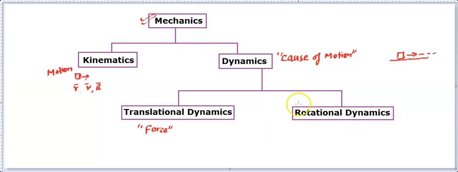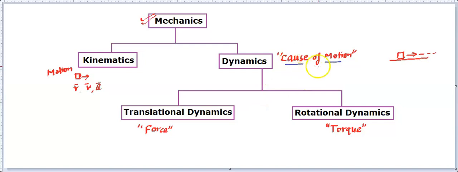Another branch of this dynamics is rotation. If you consider the example of the fan, then you'll find this fan starts rotating, and in order to rotate it, there is a cause, and that cause is called torque. So torque is the cause for rotation, force is the cause for translation, and together they make dynamics. So now we are moving towards dynamics, that means the cause behind the motion. And in this, first we will be focusing upon translational motion. That means we need to understand about force and how this force causes motion.